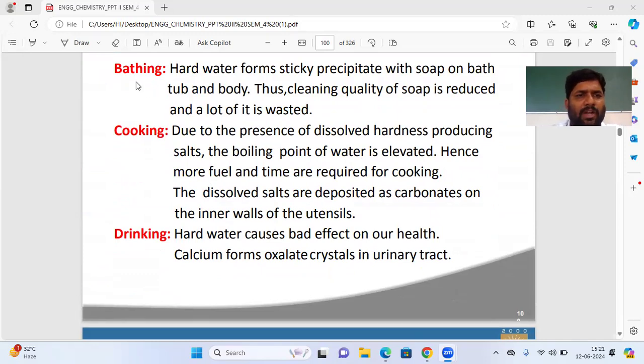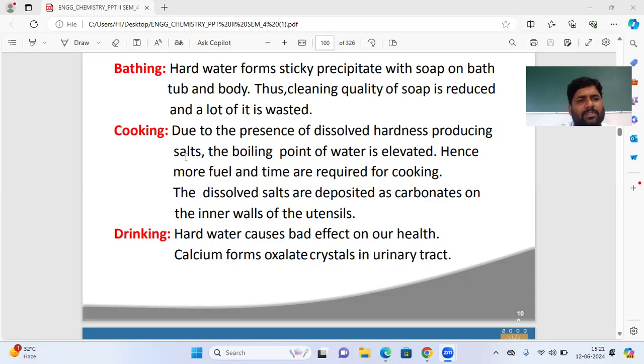See what happens. Suppose hard water is used for bathing purposes. What happens? Hard water forms sticky precipitate with soap on the bath tub and body. Thus the cleaning quality of soap is reduced and there is a lot of wastage. Suppose you are using hard water for bathing, the cleaning quality of soap is reduced and there is a lot of wastage. So that is the reason soap is wasted due to hard water.